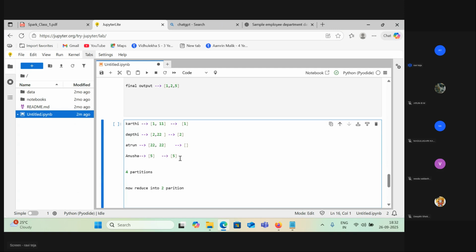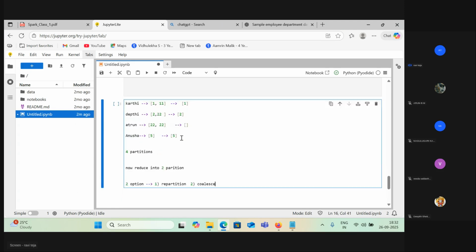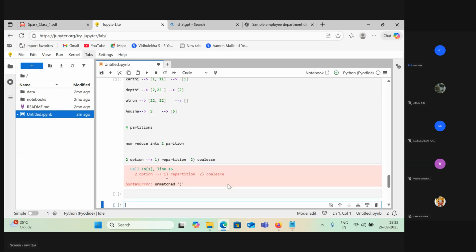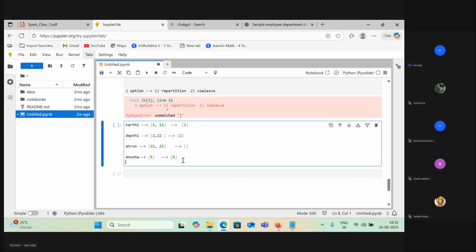Then I have two options here in PySpark. Anyway, I'm going to explain this concept again tomorrow. One is repartition, and the second option is coalesce. Now, if I wanted to increase the partitions, how many options will I have here?